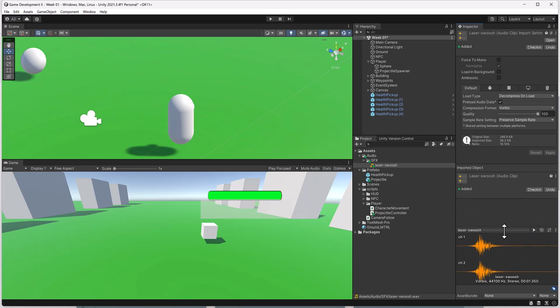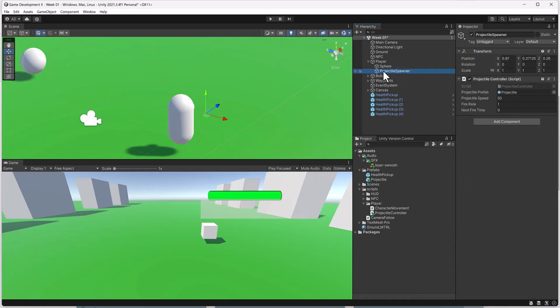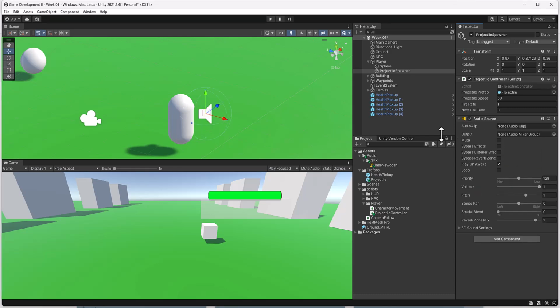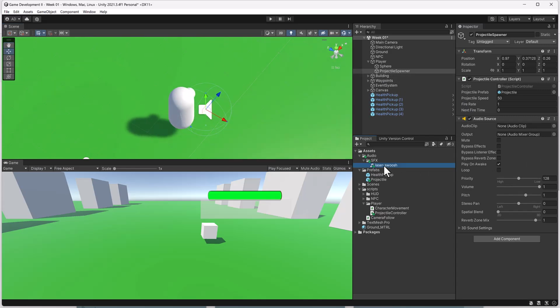So we're going to have to tweak that a little bit. But we're going to actually do that by adding an audio source. So let's look at our projectile spawner here, and you can see we have a script here. There's something I'd like to add to this, and that is an audio source. So just start by typing in audio, and you'll find audio source down here. Now you'll notice that that appeared in the front, and it's attached to our projectile spawner. I'm going to grab my laser swoosh audio clip and drop it in here.